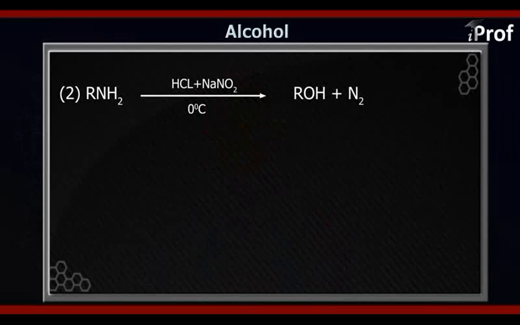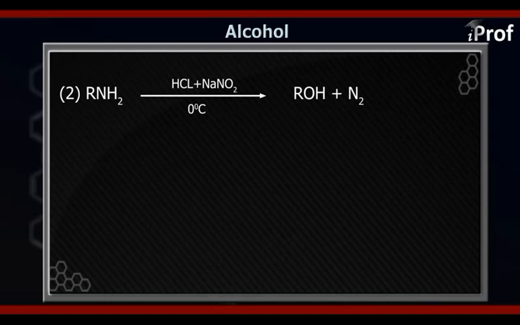And the second thing, which is given in the question, is that you are reacting this primary amine with the aqueous HCl and NaNO2 solution. Now the first point which you have made out is that the compound gives foul odor with CHCl3 and alcoholic KOH, therefore it is a primary amine.